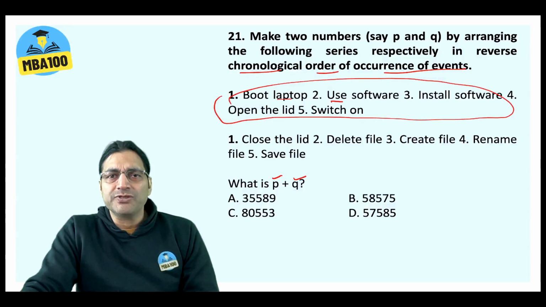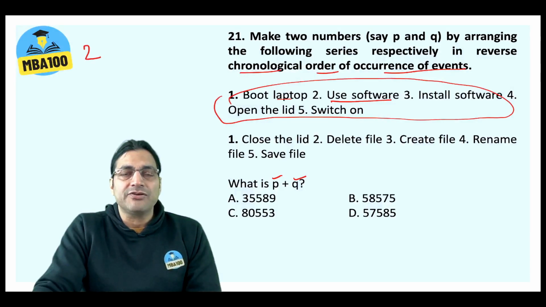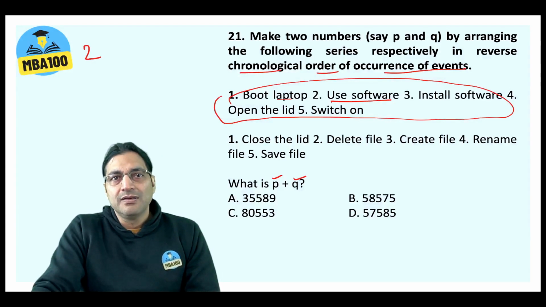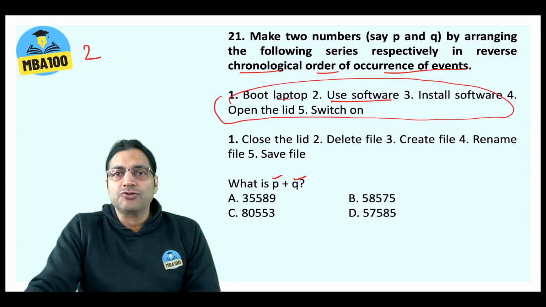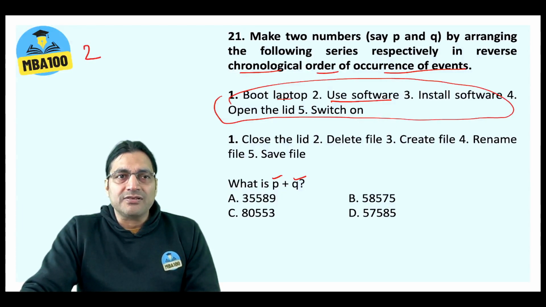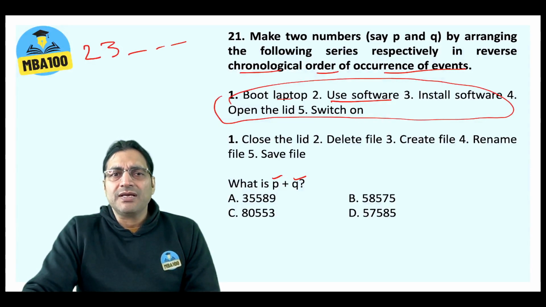You will of course be using the software. So this is the last thing that you are going to do. So this is something that you have to put here first of all, because it has to be a reverse chronological order. Please keep that in mind. So use software. Just before that, install software. So you will be putting 3. But wait. So it would be 2, 3, something, something, something.